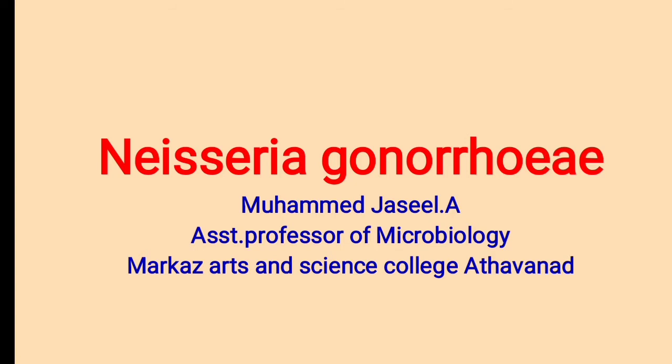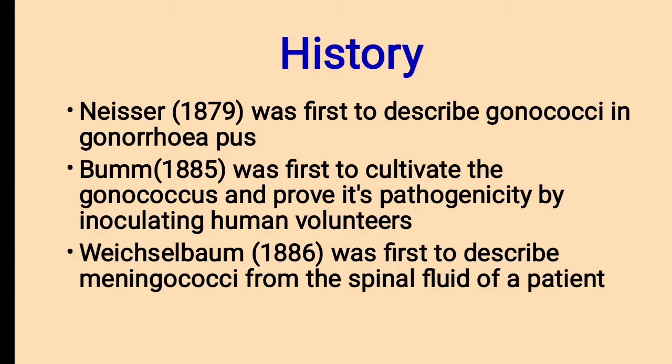Today we are going to discuss the topic Neisseria gonorrhoeae. History. Neisser in 1879 was first to describe gonococci in gonorrhea pus. Bumm in 1885 was first to cultivate the gonococcus and prove its pathogenicity by inoculating human volunteers. Weichselbaum in 1886 was first to describe meningococci from the spinal fluid of a patient.